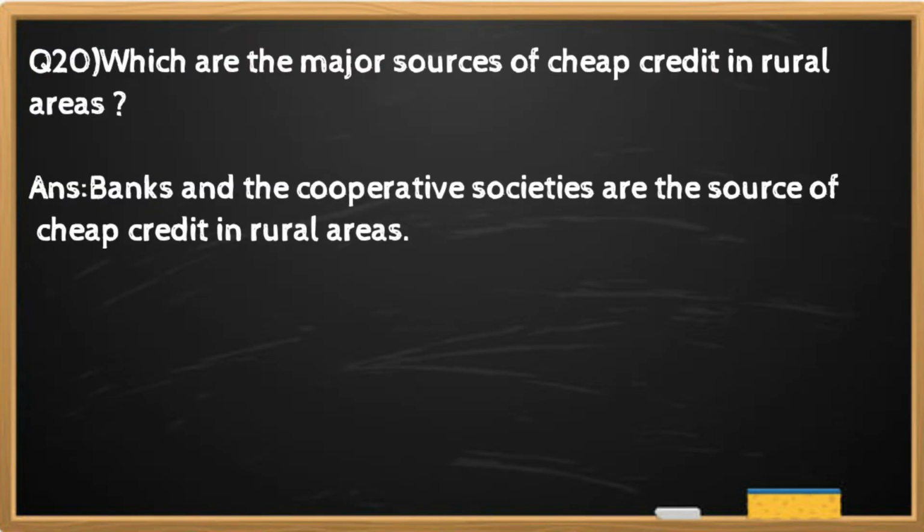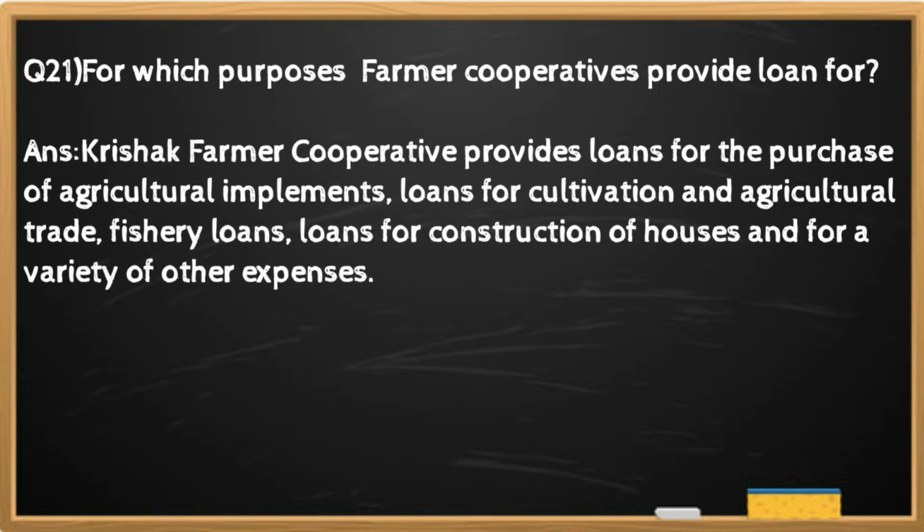Question number 20. Which are the major sources of cheap credit in rural areas? And the answer is banks and the cooperative societies are the source of cheap credit in rural areas. Question number 21. For which purposes do farmer cooperatives provide loans? And the answer is Krishak Farmer Cooperative provides loans for the purchase of agricultural implements, loans for cultivation and agricultural trade, fishery loans, loans for construction of houses, and for a variety of other expenses.